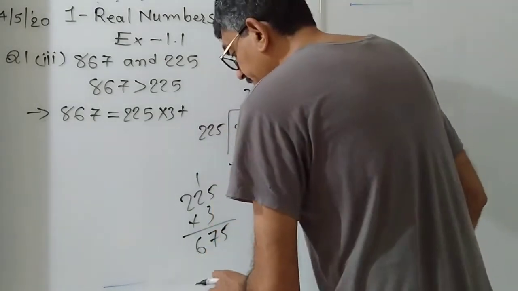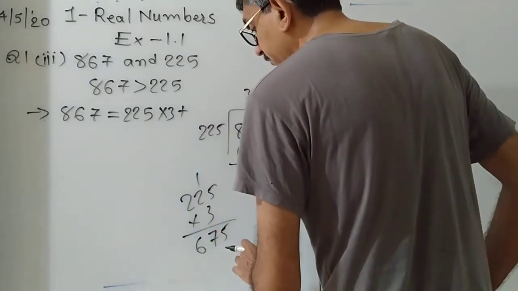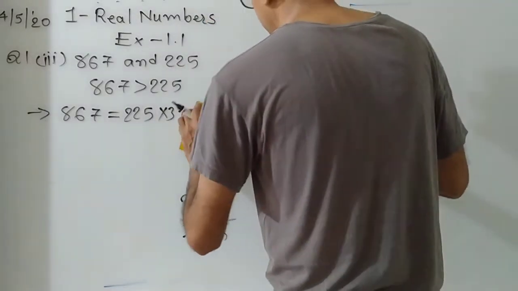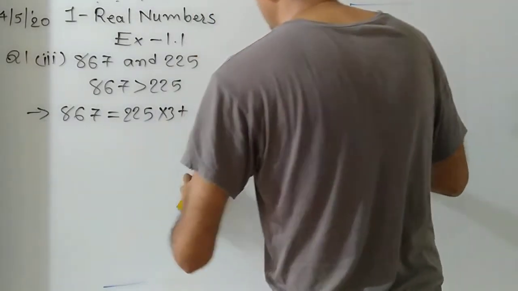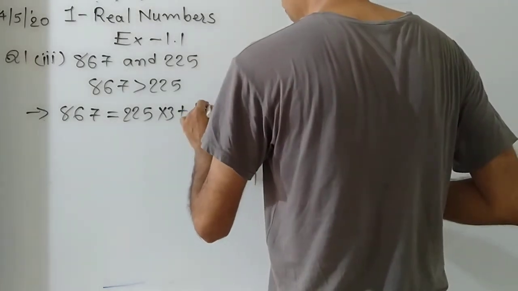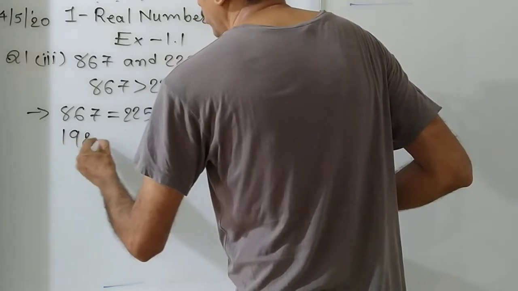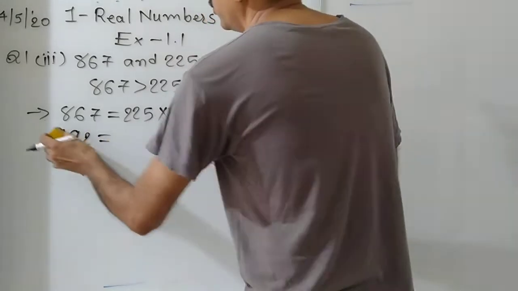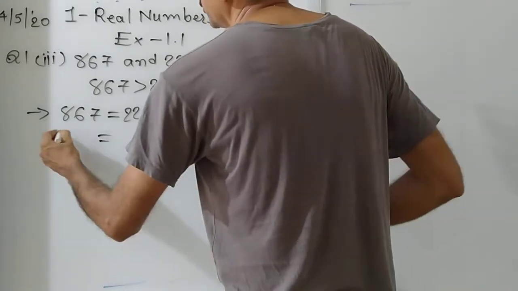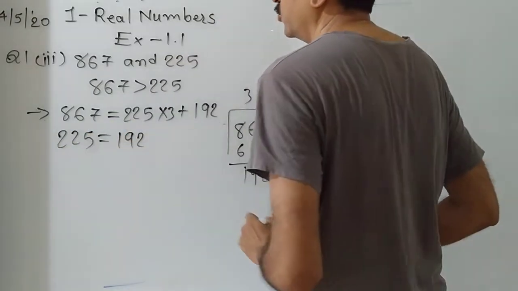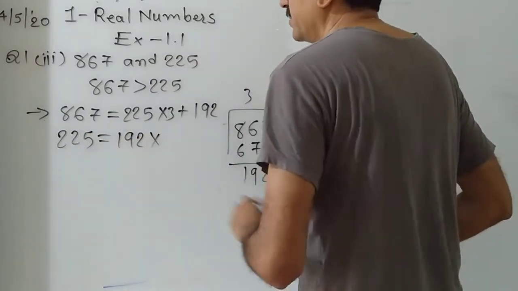Okay. Now 192 is divided, 225 divided by 192.